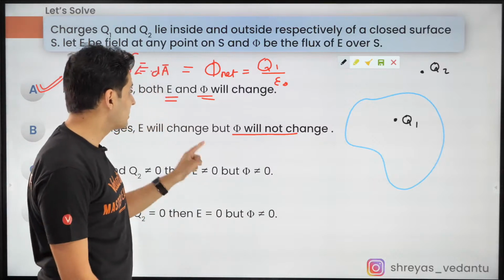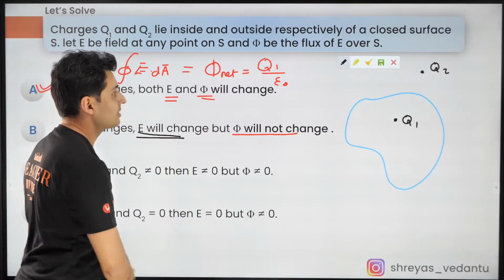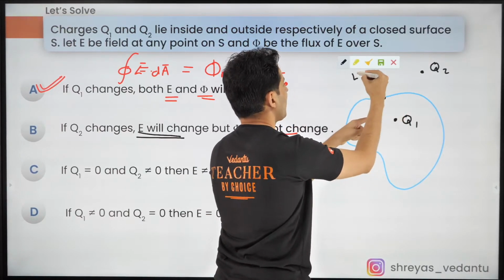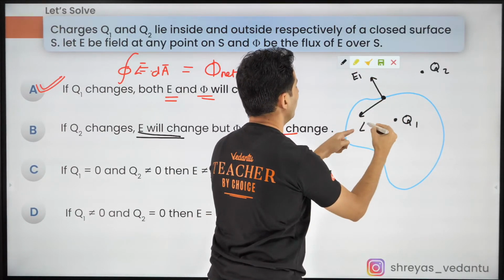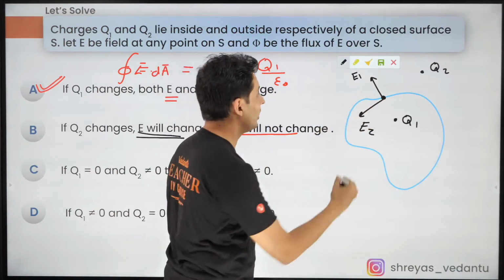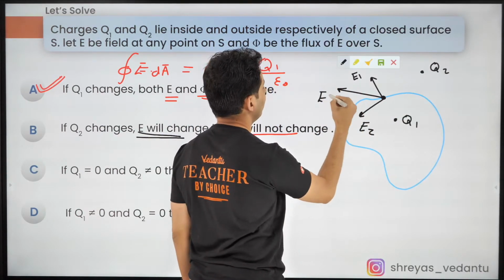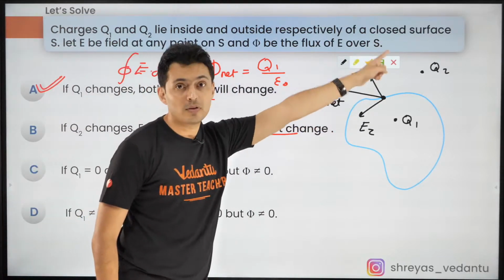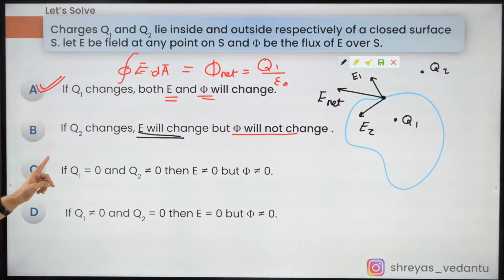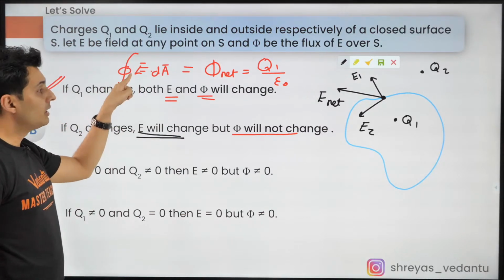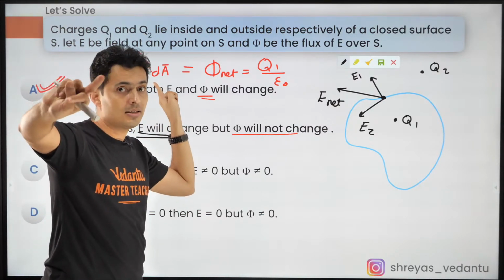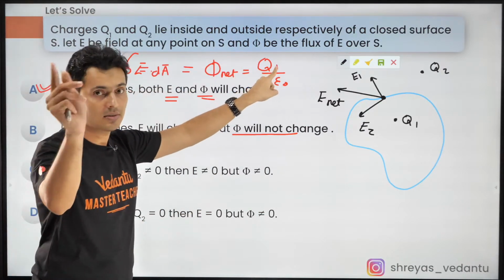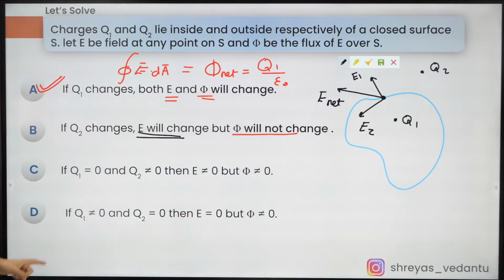Okay, so basically, guys, the field will change because if you take any point, the field will be because of Q1 and because of Q2, both. Understand? So both of them will create the net field, so the net field will change because of both of them. Okay, so that is very important. This part depends on both inside and outside charges, but the value of the complete integral only depends on the charges which are inside. That's the conceptual question.